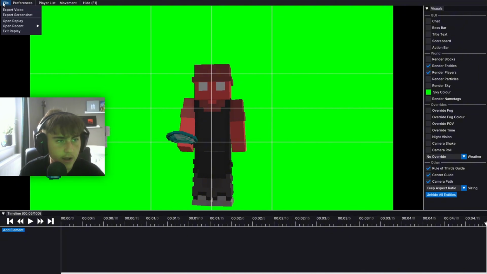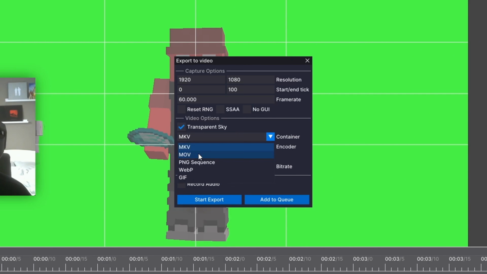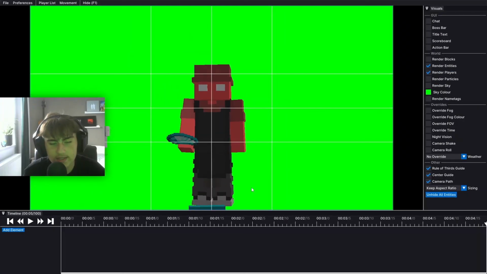So then go over to file, export video, then copy my settings: transparent sky, click MOV, click QuickTime, use maximum bitrate, and start your export. Once it's done, you can close the game.